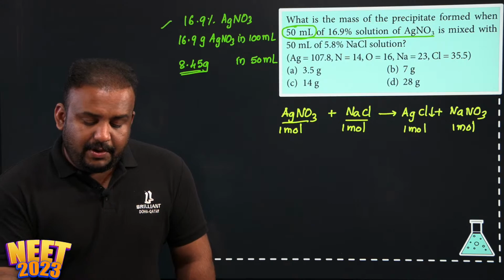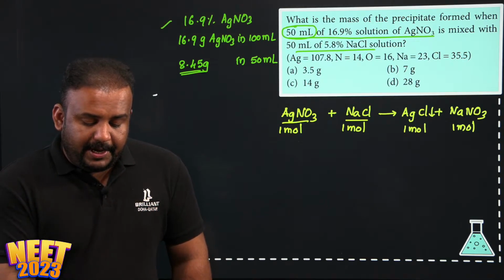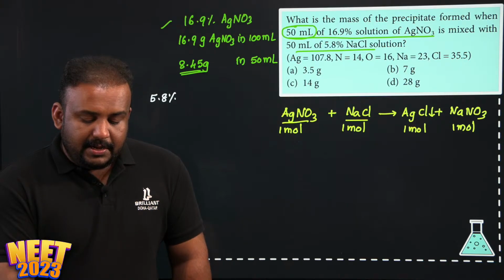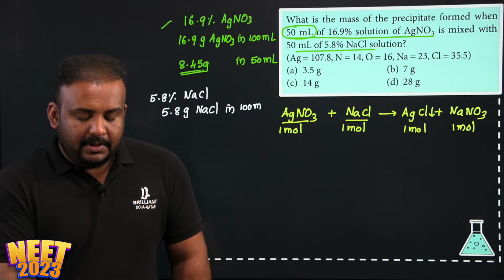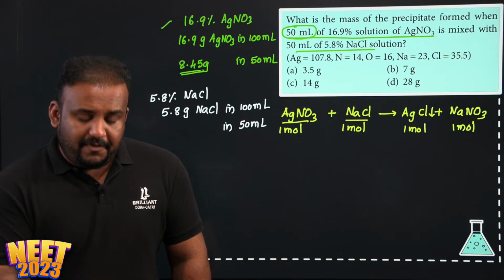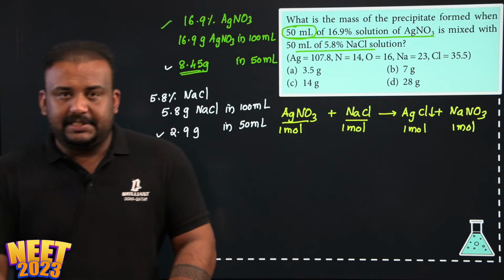Then similarly you apply the same logic for NaCl. What did they say? 5.8 percentage of NaCl. So 5.8% NaCl means what? 5.8 gram NaCl in 100 ml. So similarly what we did before, find out in 50 ml how much will be there. Half of that, 2.9 gram. So we got the masses of each of these substances, correct?